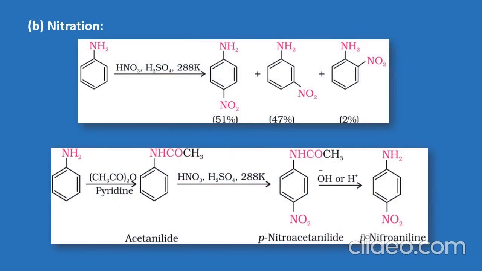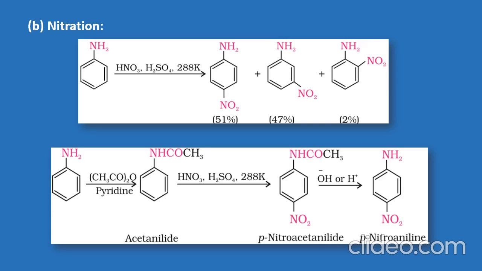In strongly acidic medium, aniline gets protonated first to form the anilinium ion, which is a deactivating and meta-directing group in nature. Hence, meta-nitroaniline is also formed in 47% yield along with ortho and para substituted products.